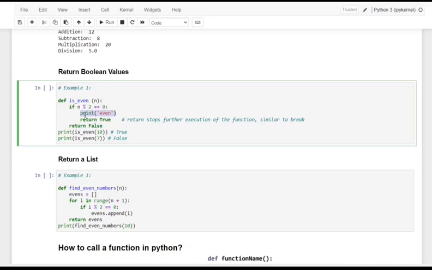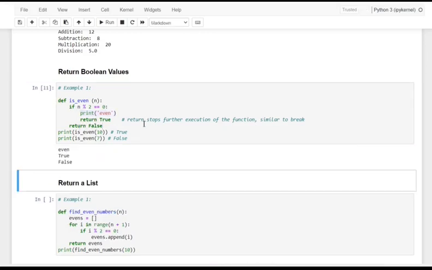So here there are two returns, where return stops further execution of the function. This works like a break when it returns true. And if it is not, it furtherly returns false according to the function call. That is the difference between these two returns. Let me execute.